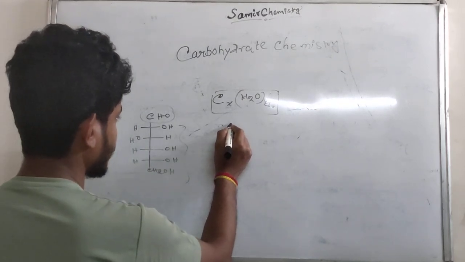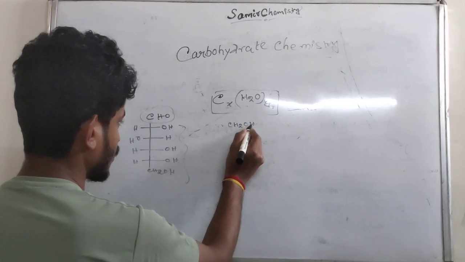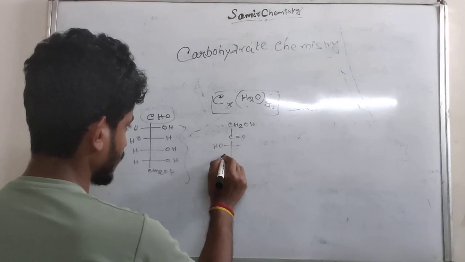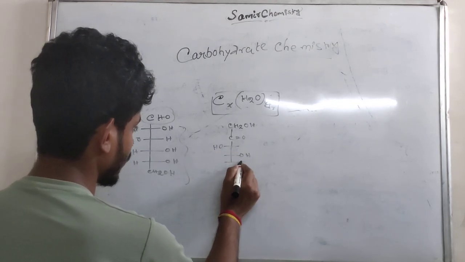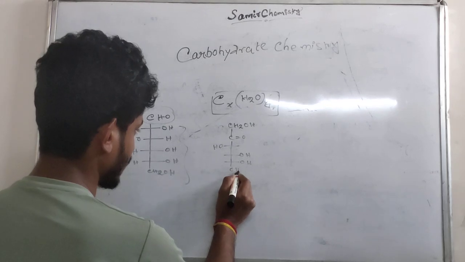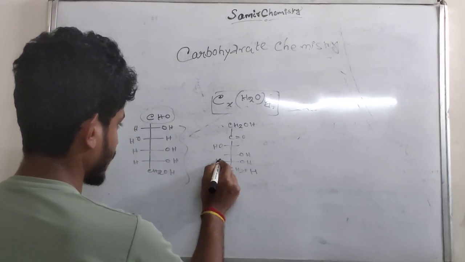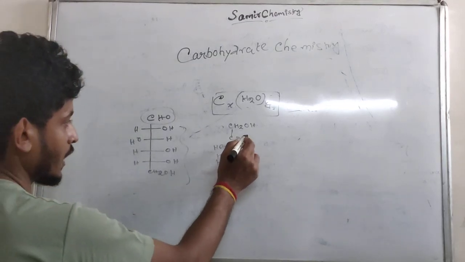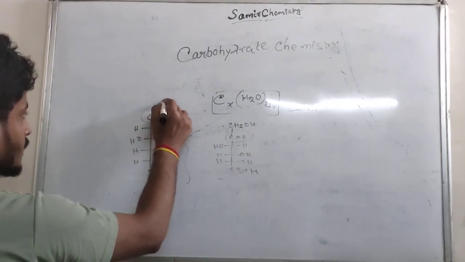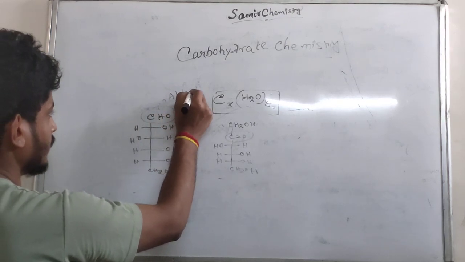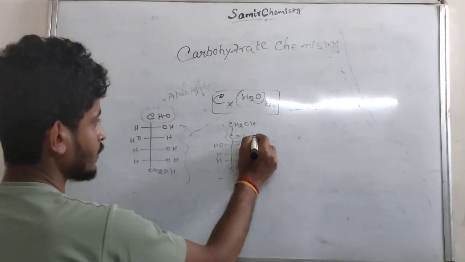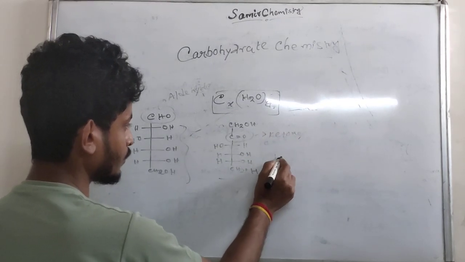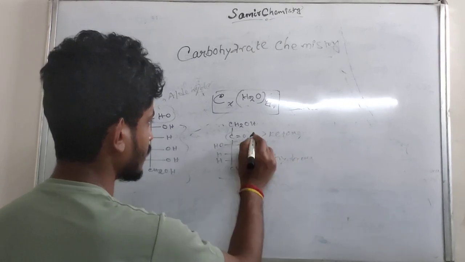CH2OH, C=O, OH, OH, OH, CH2OH, H, H, H. This is the glucose, this is the fructose. So this is the polyhydroxyketone. This group is an aldehyde, and this group is the ketone, and these are the hydroxy groups.